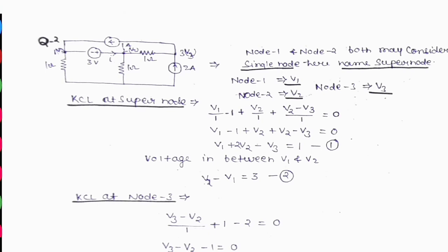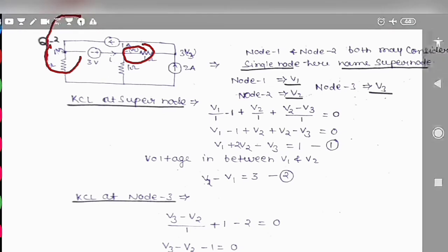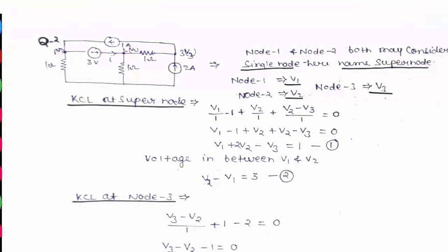This one is V2, this one is V1. This V2 is connected with the positive terminal and this V1 is connected with the negative terminal of the voltage. So we can write V2 minus V1 equal to 3, and this is the second equation. What is the third equation?